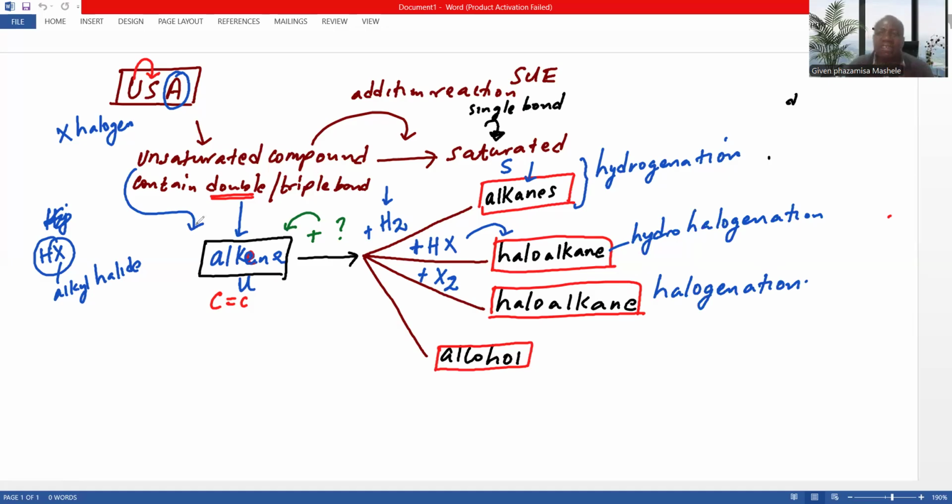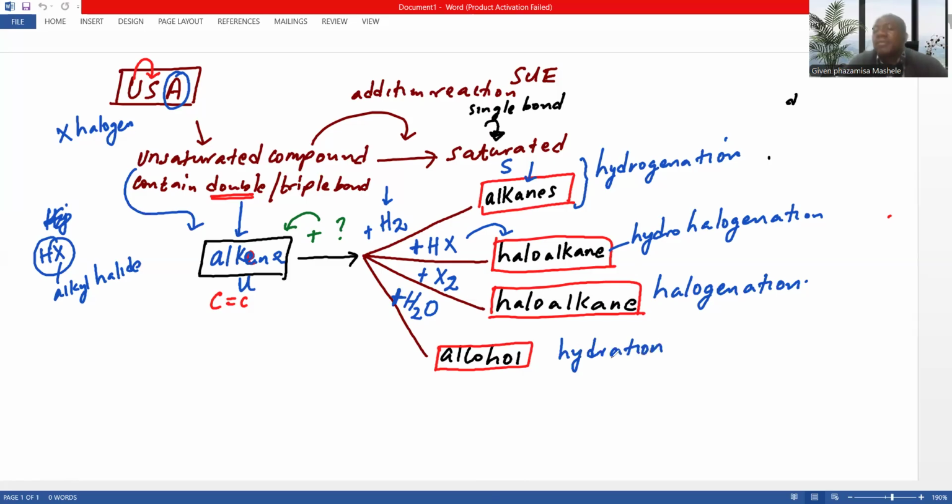Remember, when I say an unsaturated compound, in terms of the syllabus, it's an alkene. But when you have an alkene and suddenly the alkene becomes an alcohol, we move from unsaturated to saturated, so it's still an addition. But what could be the reason for having an alcohol? It means we have added water. If you take a water molecule and add it onto the alkene, it will give us an alcohol. And this is called hydration.